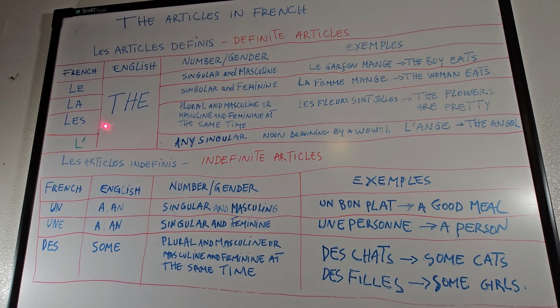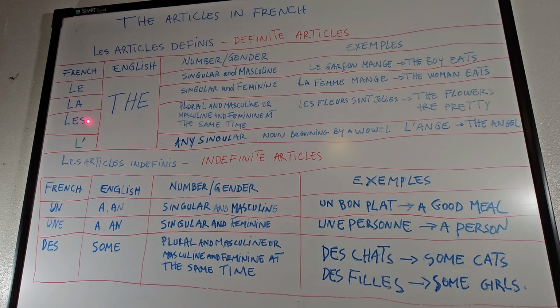Remember at the beginning we said we've got 6 vowels in French. So if any noun starts with a vowel, we have to use l' instead of le or la.